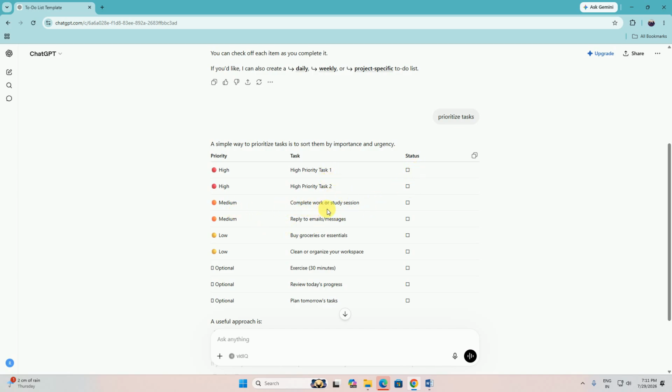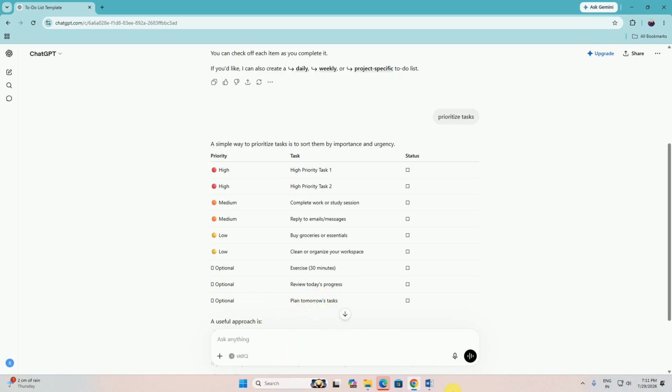Work or study session is medium priority. Replying to emails is medium priority. Low priority tasks are buying essentials and cleaning or organizing your workplace. Also, optional are exercise for 30 minutes, reviewing today's progress, and planning tomorrow's tasks.